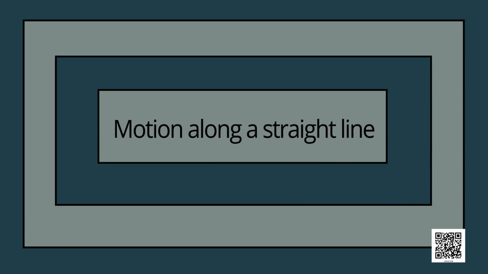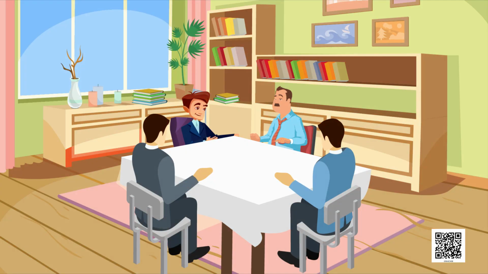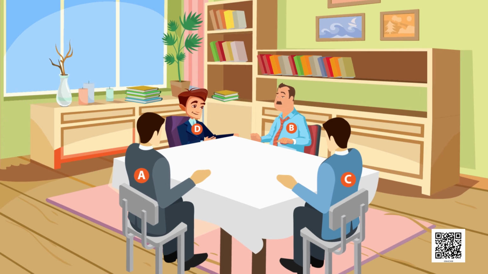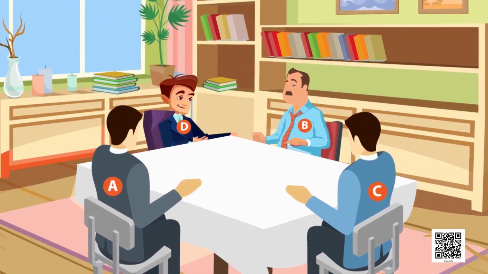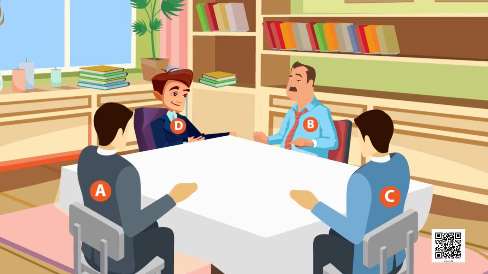Let us try to understand this with the help of an example. Let us imagine that 4 friends A, B, C and D are sitting along 4 sides of a table. Spread a white sheet on the table and make sure that the sheet does not have any marking on it.